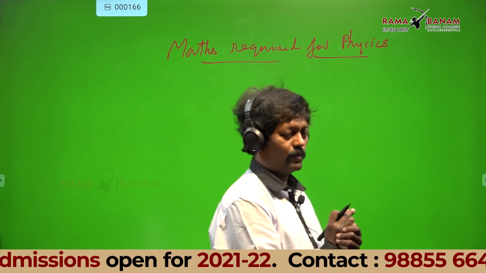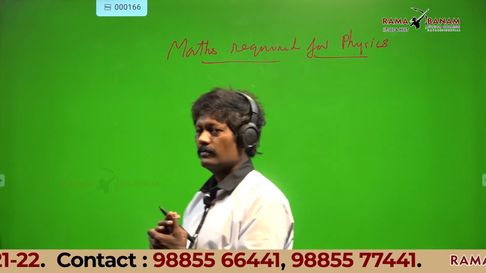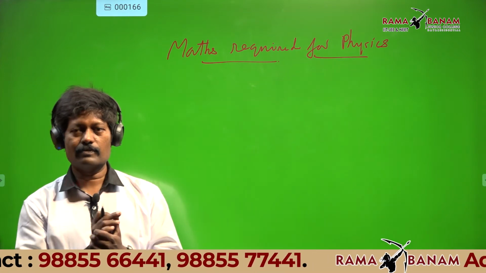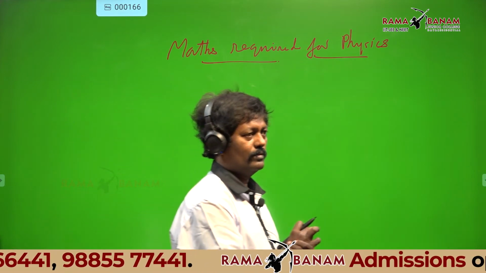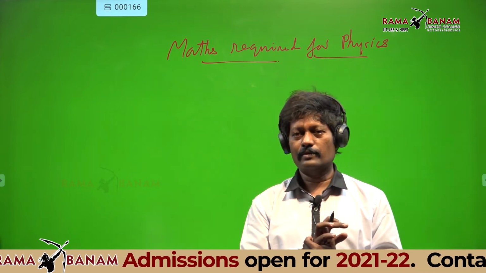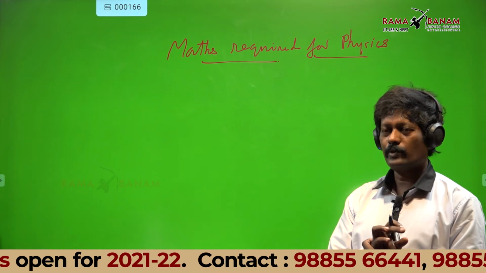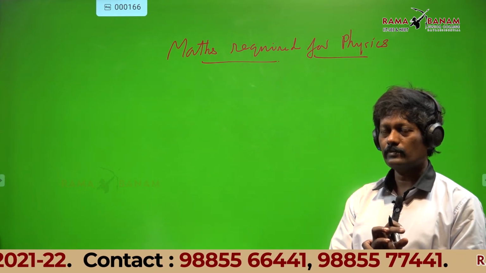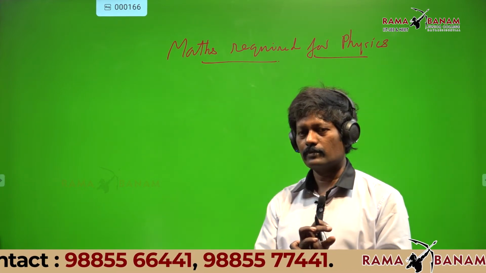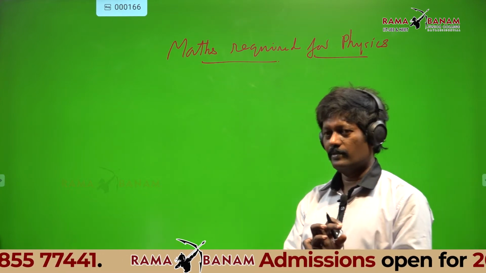Straight line equation, y equal to mx plus c, right.